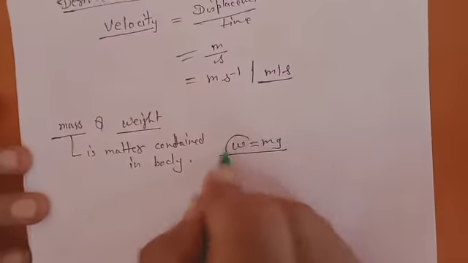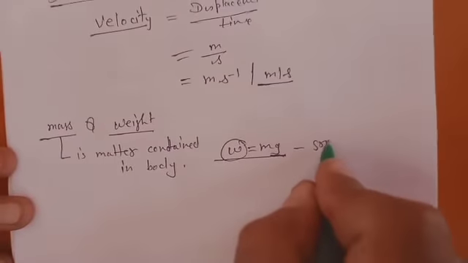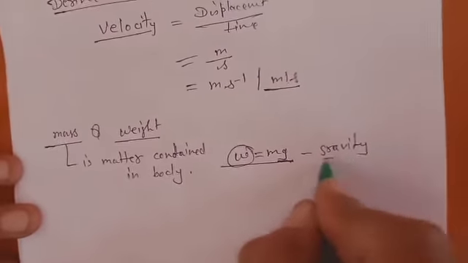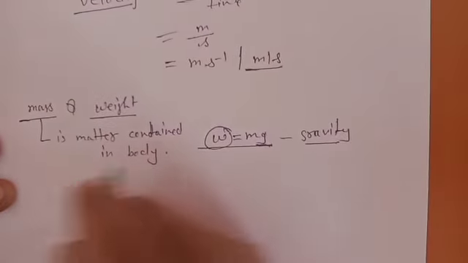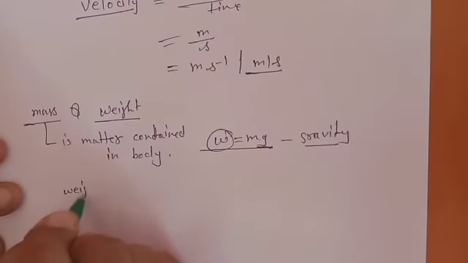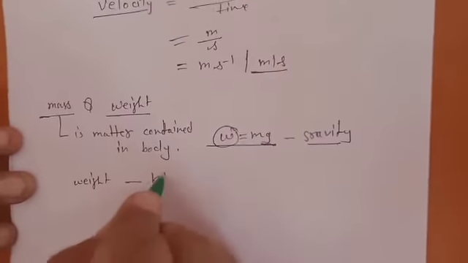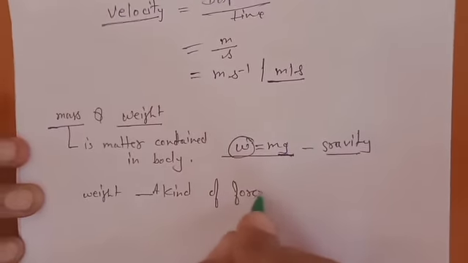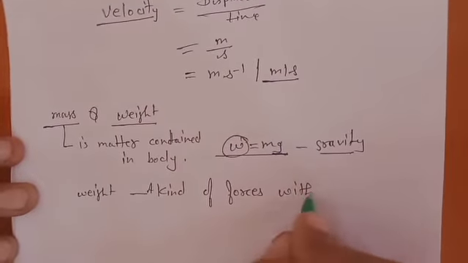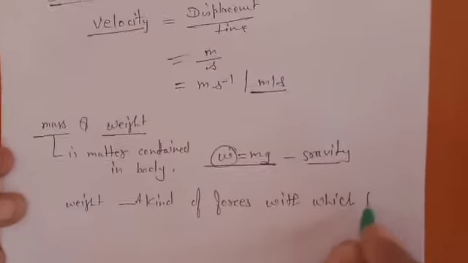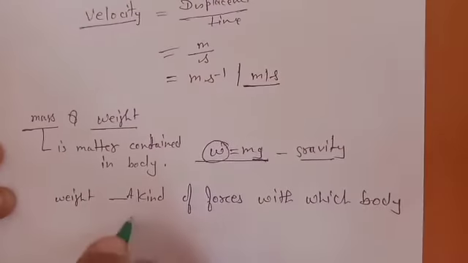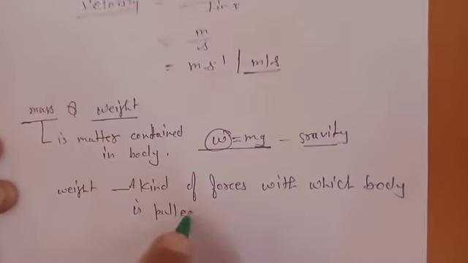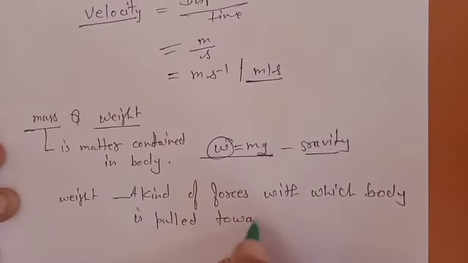While W depends on g, that is, gravity, and gravity is different at different places. So weight is actually a kind of force with which a body is pulled towards earth.